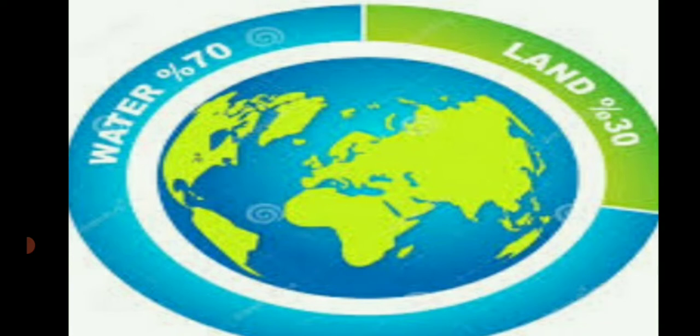The earth is also surrounded by the air. So we can also say that the air surrounding the earth is known as the atmosphere. I have explained that in our previous chapter, what the atmosphere is.